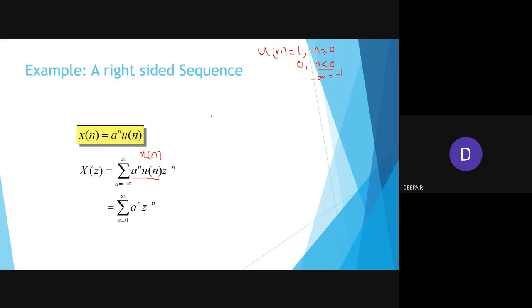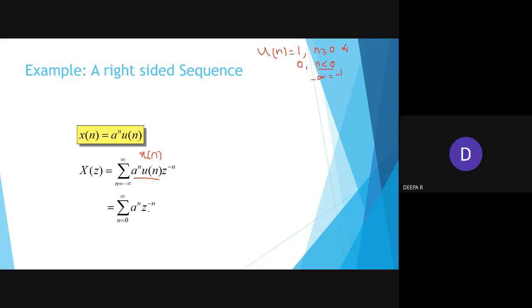So we don't have a left hand side sequence. What happens from 0 to infinity? They have changed the limit here. You see, the general formula is minus infinity to infinity, but here they have made it n equal to 0 to infinity, because from minus infinity to minus 1 the value is 0.